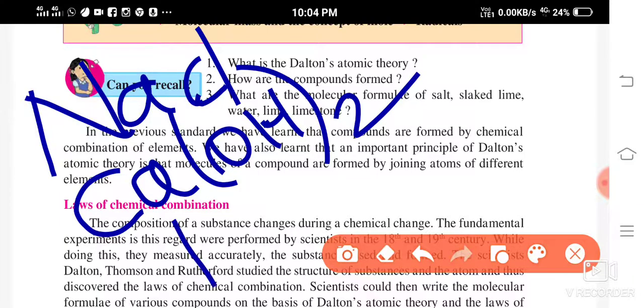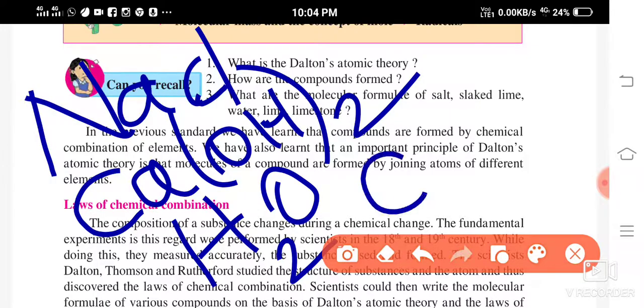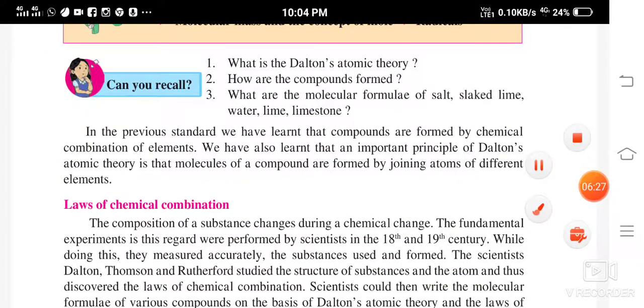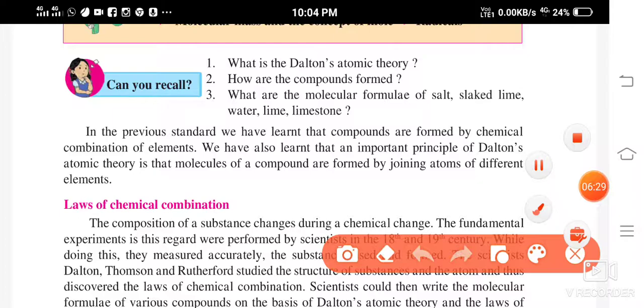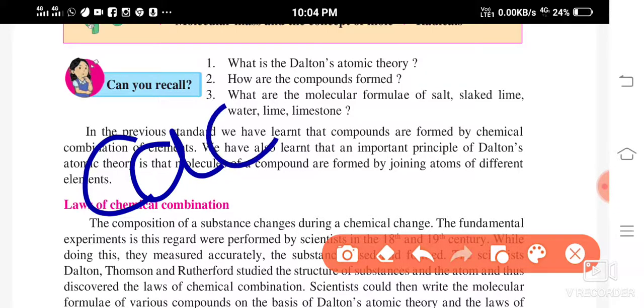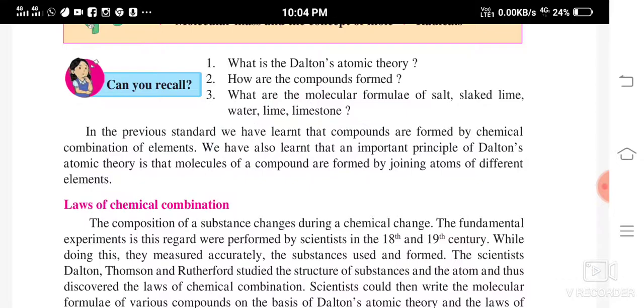Water, the formula H2O, right? Then lime: lime is calcium oxide, right? And limestone is calcium carbonate.